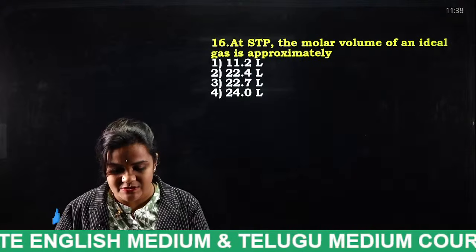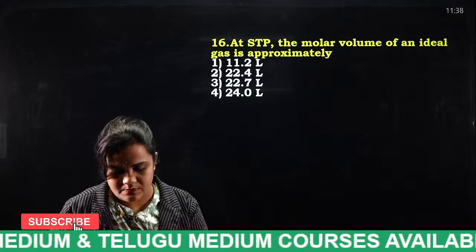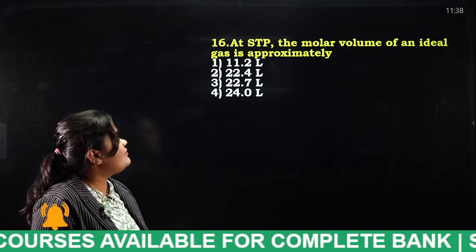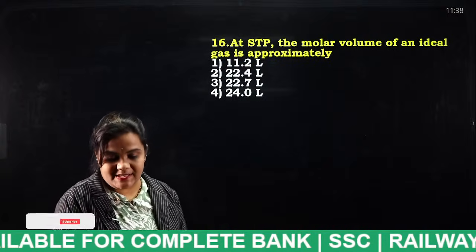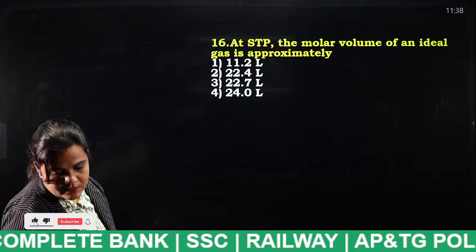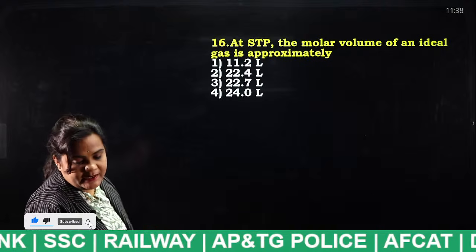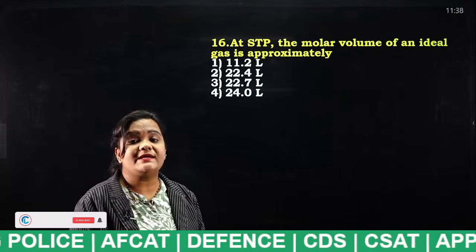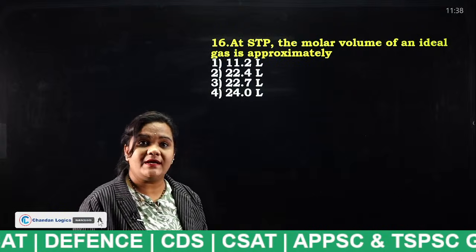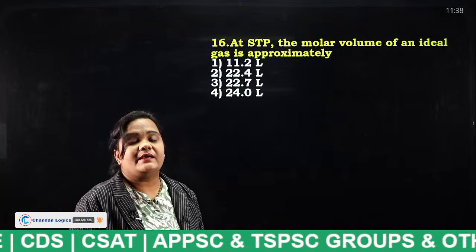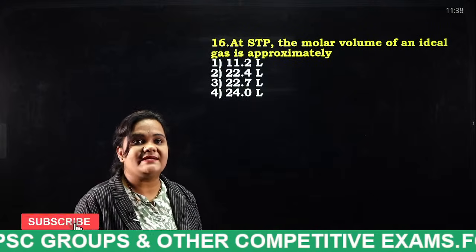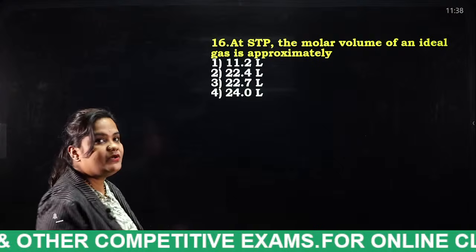What is the answer for this question, students? At standard temperature and pressure, the molar volume of a gas is approximately, I have even told you the volume. Standard temperature is 0 degrees centigrade or 273.15 Kelvin, standard pressure is 1 bar, that is 10^5 pascals, and standard molar volume is 22.4 liters.